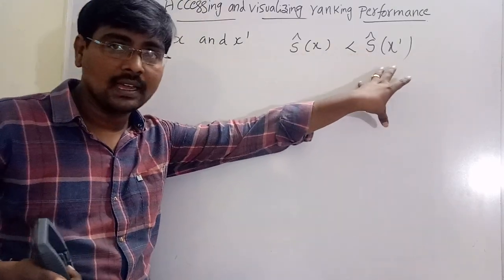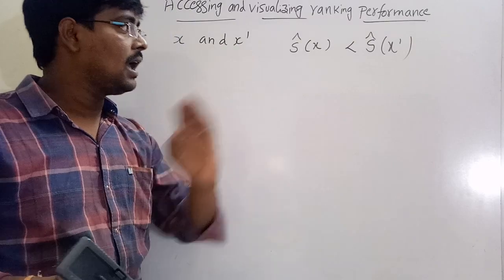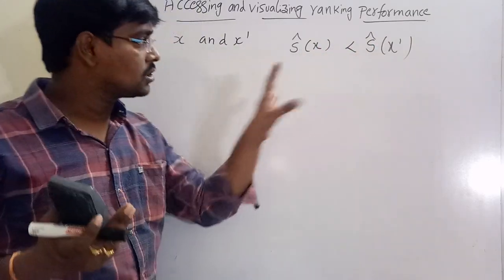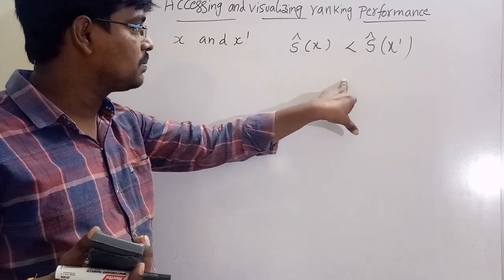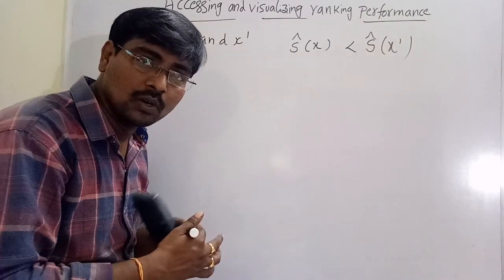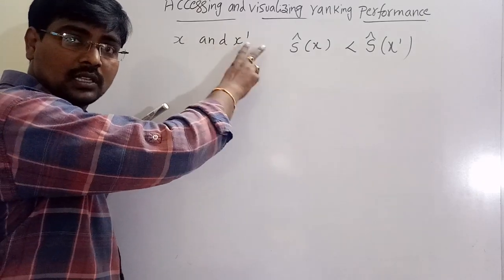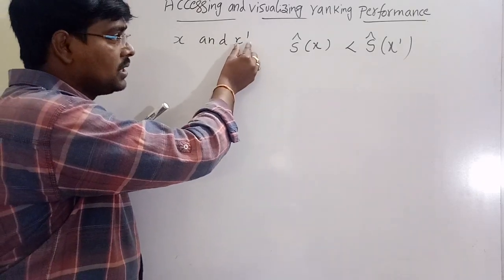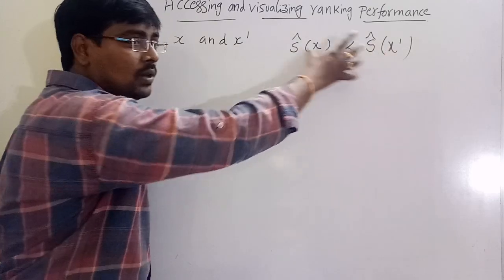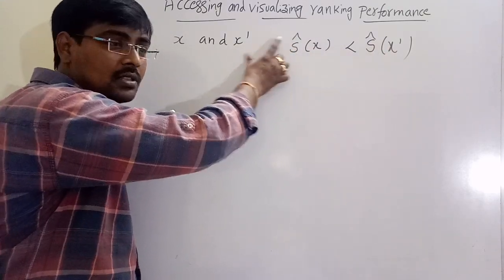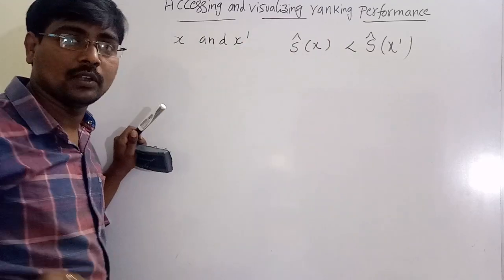Generally, ranking has a strong belief that a higher score means positive, and a lower score is negative. Then which one is the positive? Our assumption is x dash. According to this, x dash is the positive.